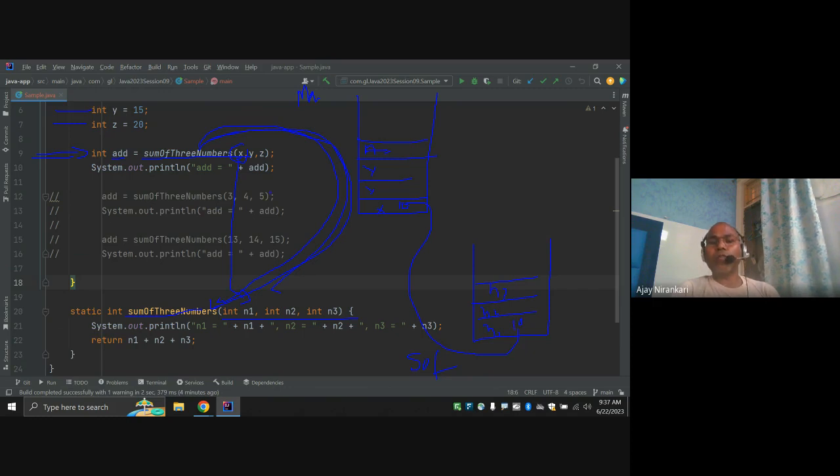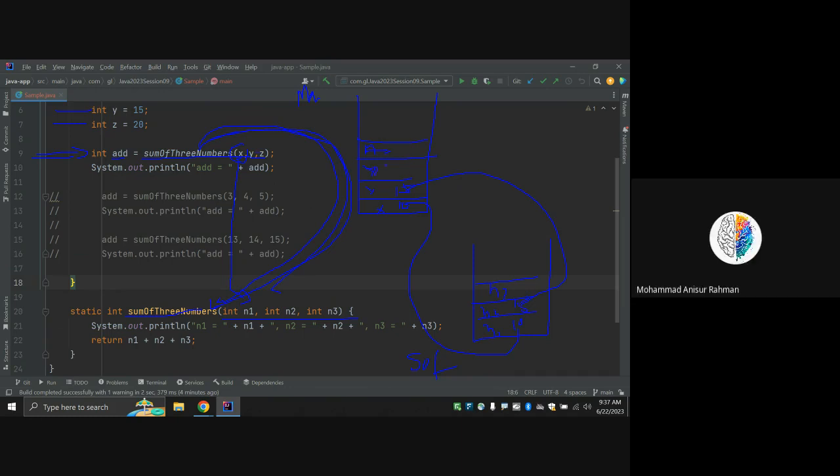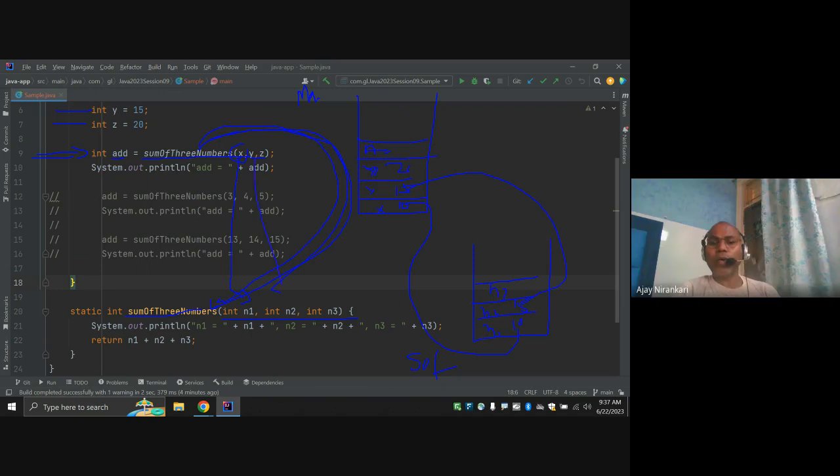What is the value of y? The value of y is 15, right? So you copy the value 15 here. What is the value of z? The value of z is 20, right? You copy it here to n3. So the value is 20. Here you are just printing the values n1, n2, n3. So now it prints 10, 15, and 20.